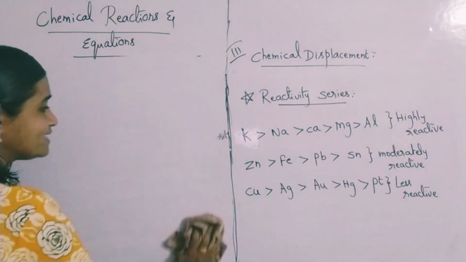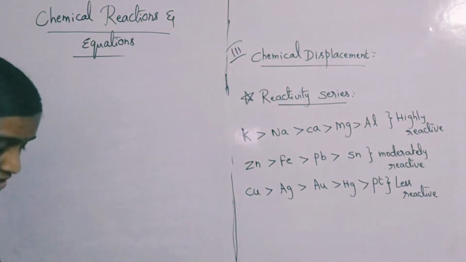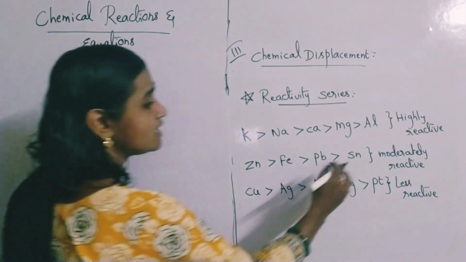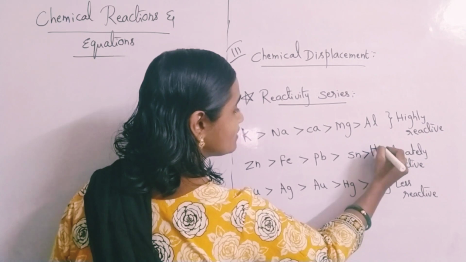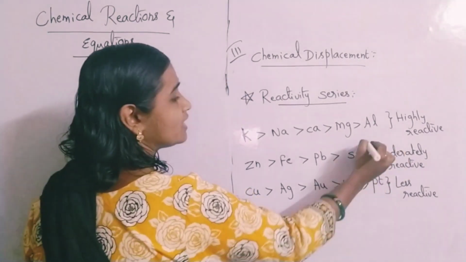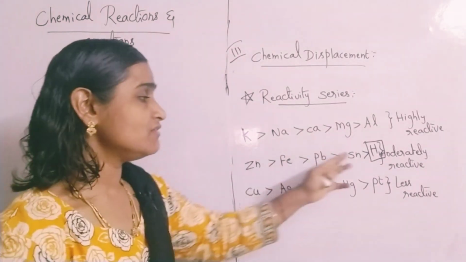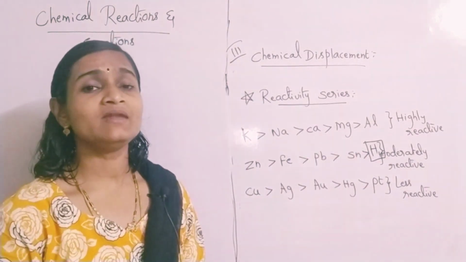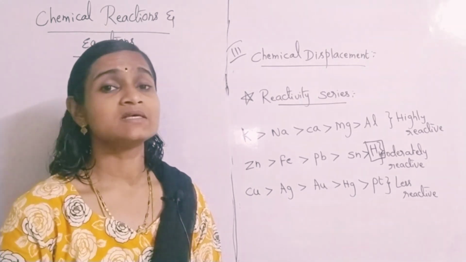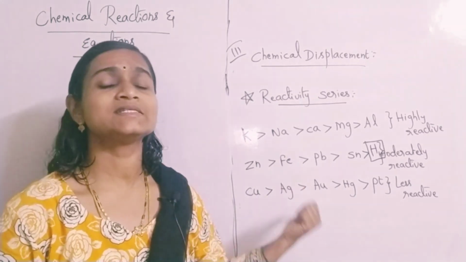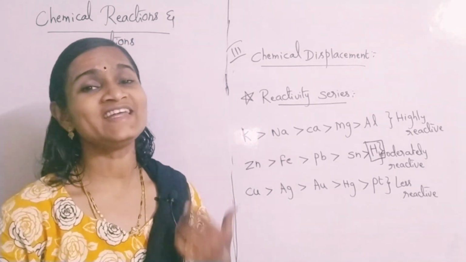You can also take the example of metals reacting with acids, where liberation of hydrogen gas is one of the things. After Sn, you can keep hydrogen also in this series. Please keep hydrogen also. Hydrogen, even though it is a non-metal, is kept in the metal reactivity series. Why is it like that? Because hydrogen, like metals, also forms cations only. Please understand the point carefully.